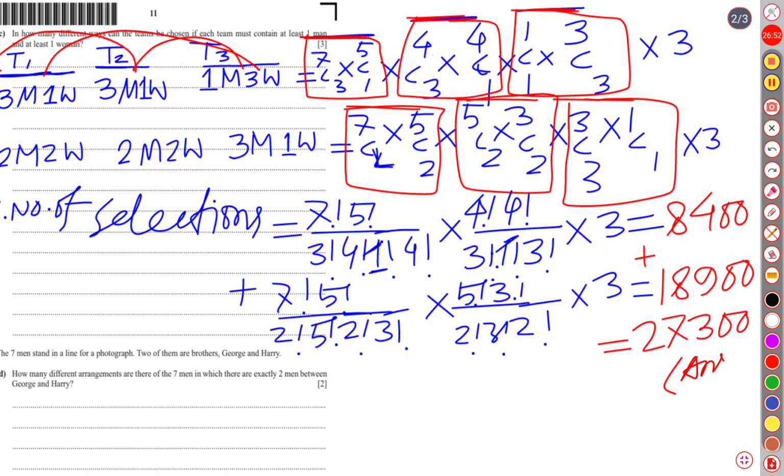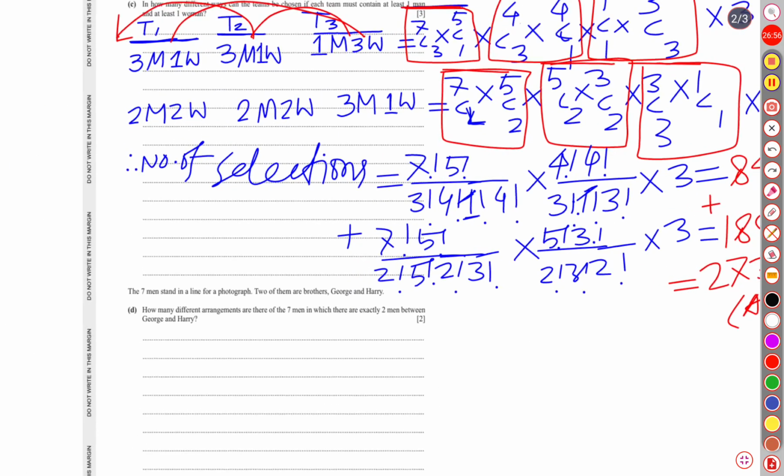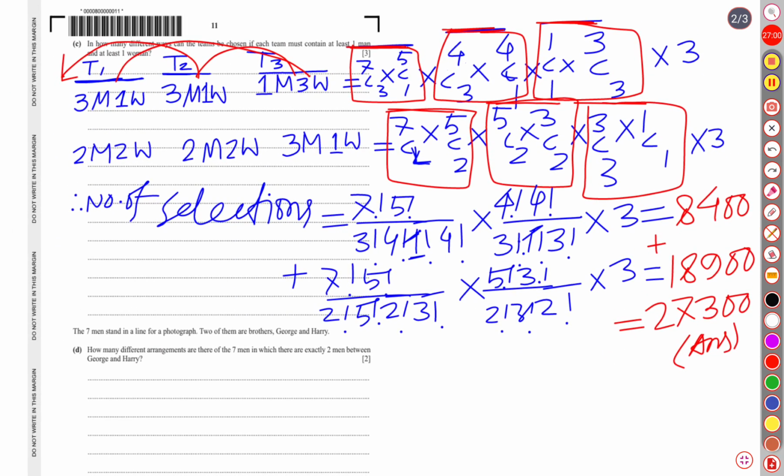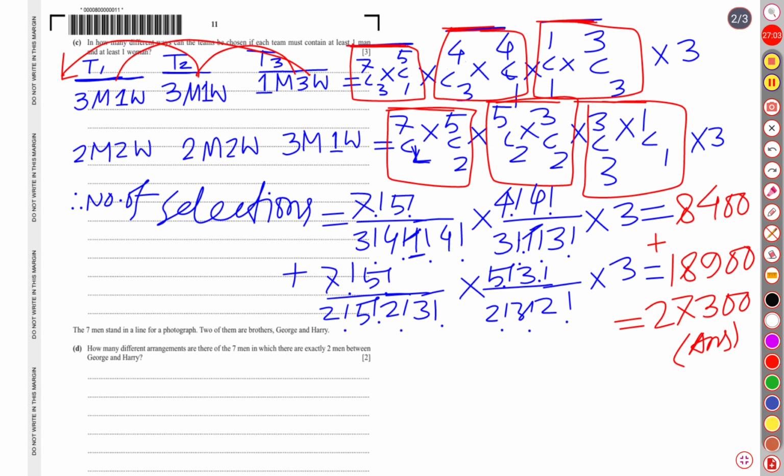Remember, as I have told, this is the most complicated part of the solution of this paper. So please be very careful. The maximum possibility of making a mistake is here. You may forget to multiply by 3. Remember, this 3 should be there, because the teams can be selected in 3 different ways. That's why both selections should be multiplied again by 3. Well, let's move on to solution number D.